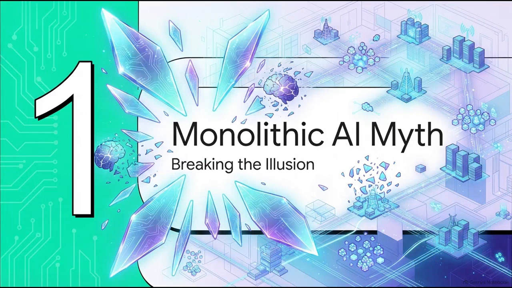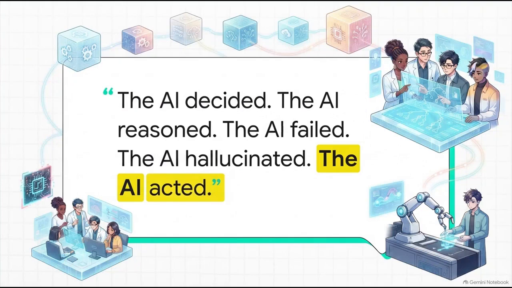The myth of monolithic AI, breaking the illusion of the single artificial brain. We're going to kick things off with a paradigm shift that is going to completely shatter how most people visualize AI today. We constantly hear phrases like, the AI decided, the AI reasoned, the AI failed, hallucinated, or acted, right? We hear this language absolutely everywhere, in the news, at work, in casual conversation. But this language is incredibly misleading.